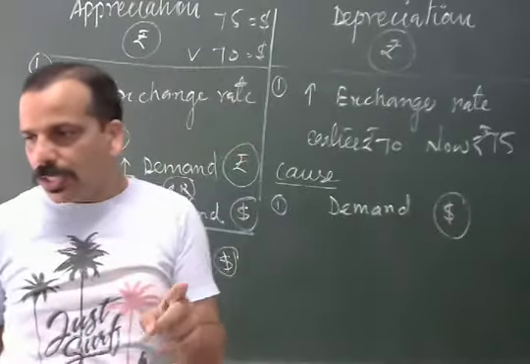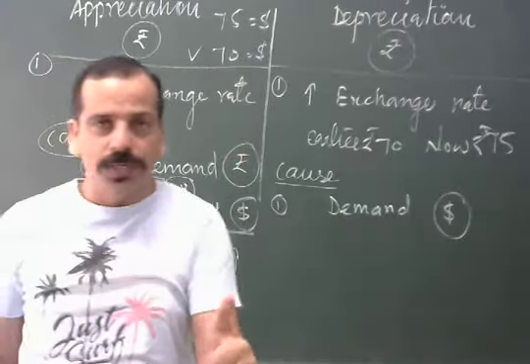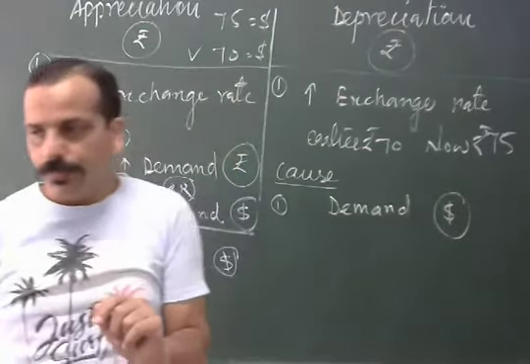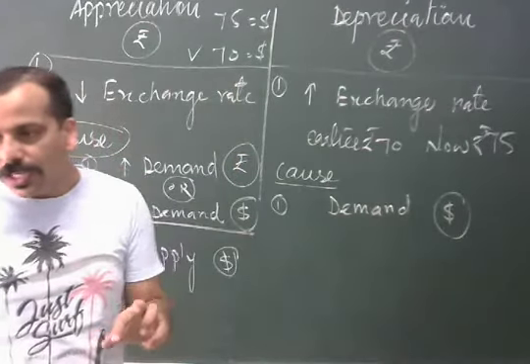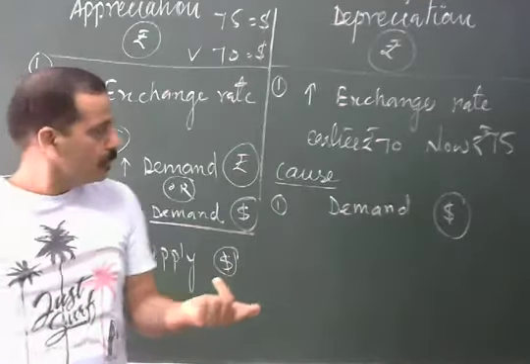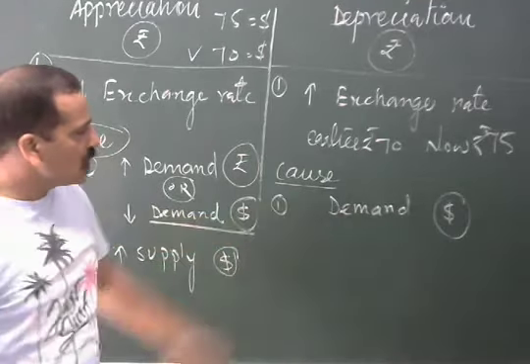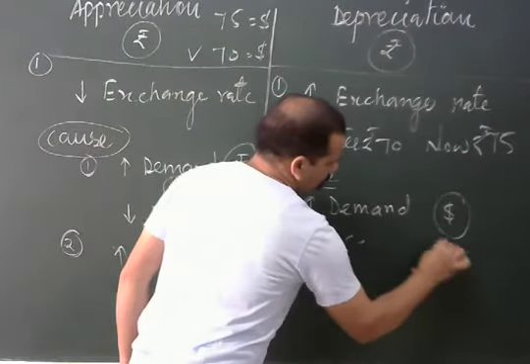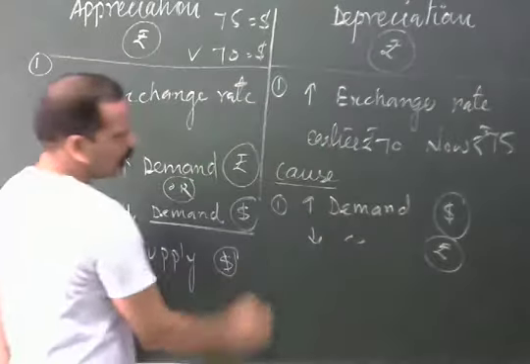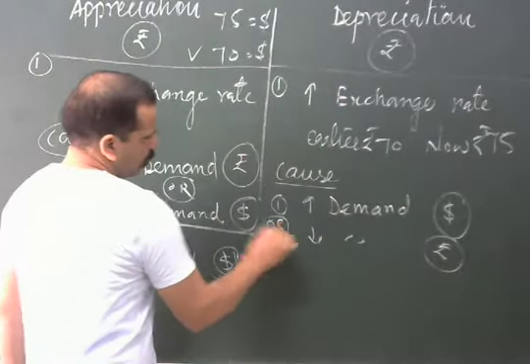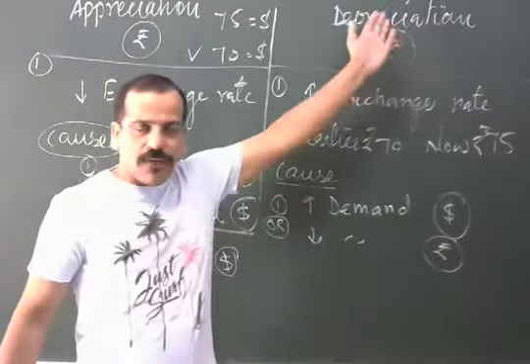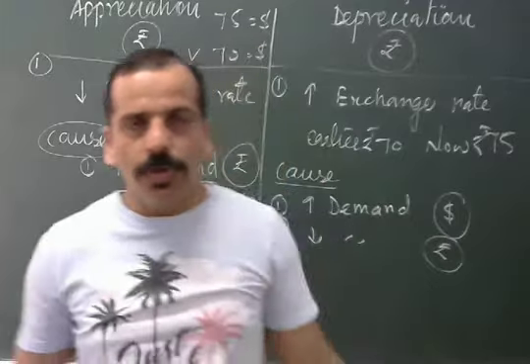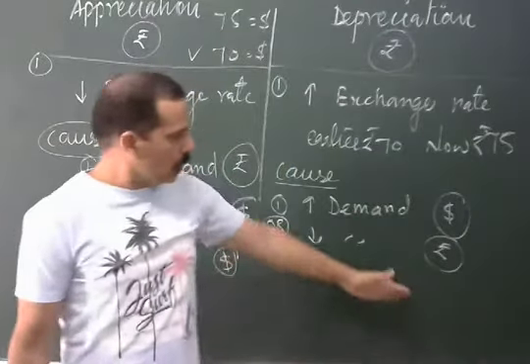If you mention decrease in the demand for INR, then it will be good. If you mention decrease in the demand for USD, then it will be wrong. Got it? So demand for USD will increase, and the demand for INR will decrease. Why does INR depreciate? It means there is low demand for the same. Simply you can write that.